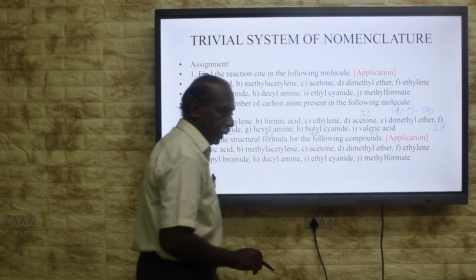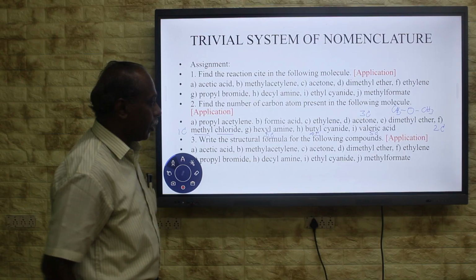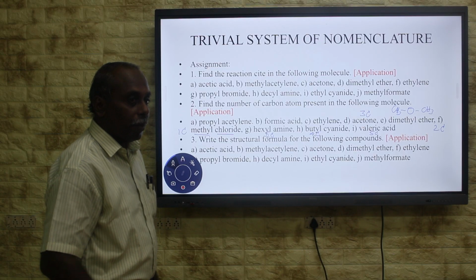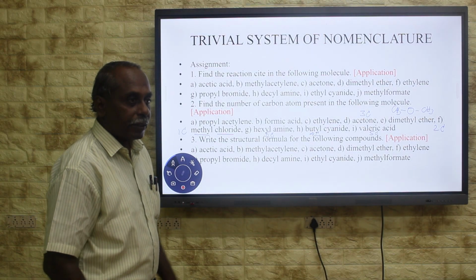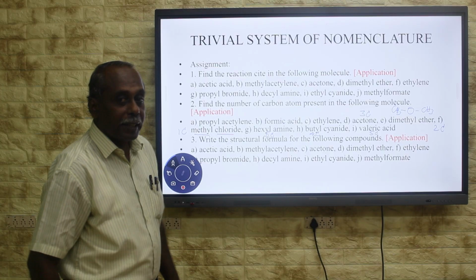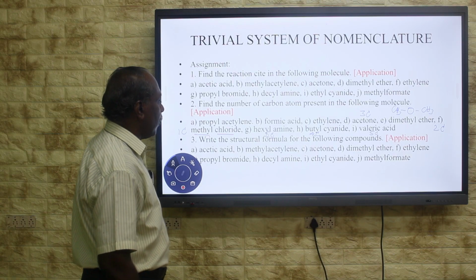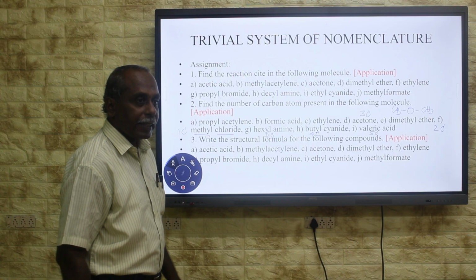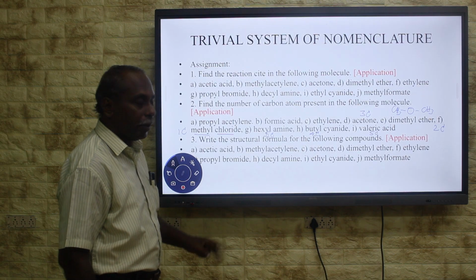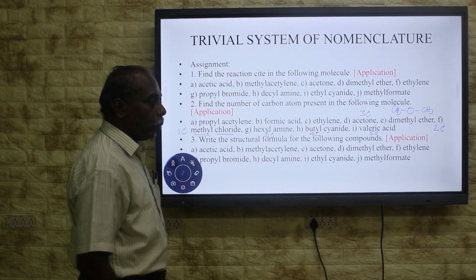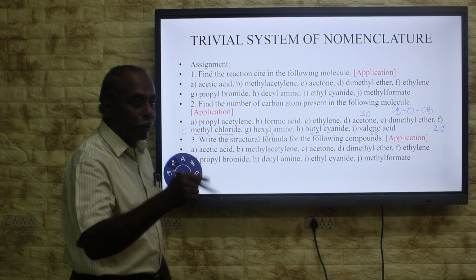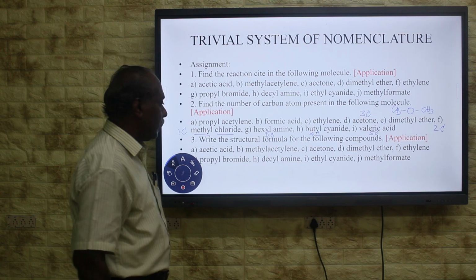First you should know the number of carbon atoms present in the carboxylic acid. You should memorize those things. Otherwise, you can't enter into the derivatives of carboxylic acid. Then write the structural formula. Acetic acid is the second member of this homologous series. There will be 2 carbon, a 2 carbon carboxylic acid. 1 carbon is COOH. Another carbon will be methyl.